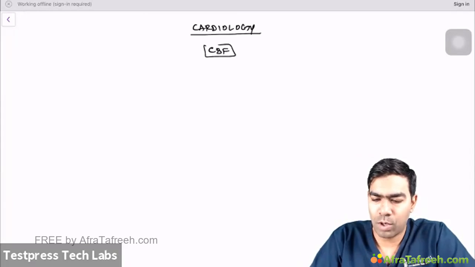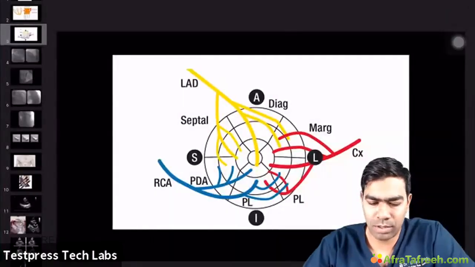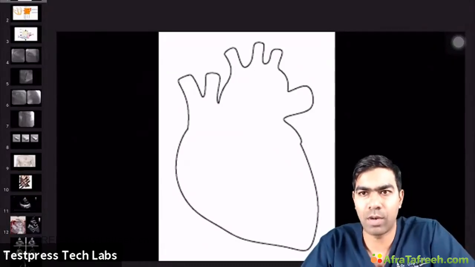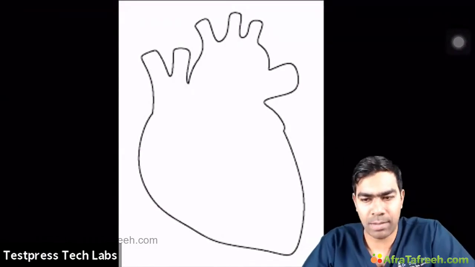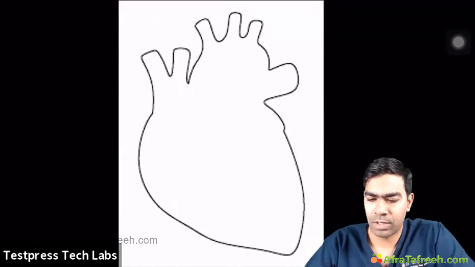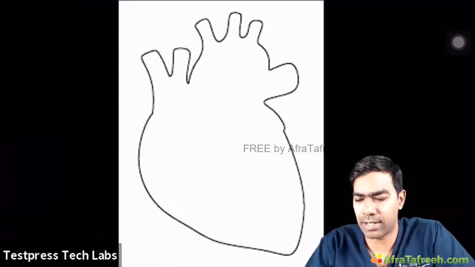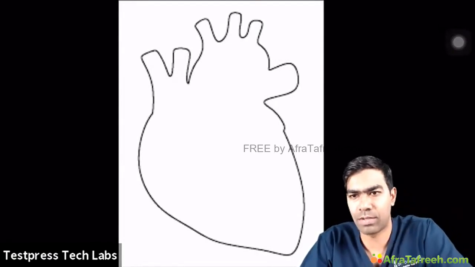When you talk about coronary blood flow, that's why I have an outline of the heart, because you are going to tell me what the coronary vessels are and how they course. Let me start with the anatomy part. We have two coronary arteries: the right coronary artery and the left coronary artery. Can anyone tell where the coronaries start from? Now you can answer.